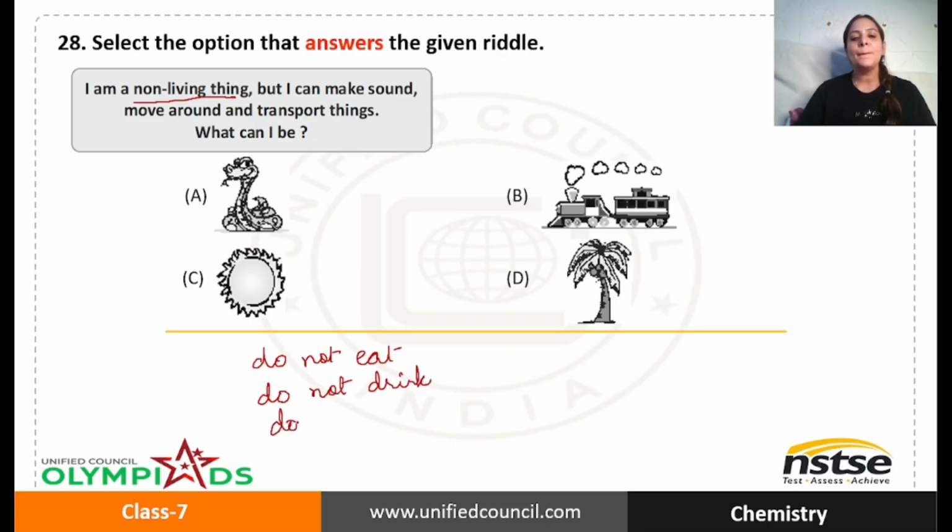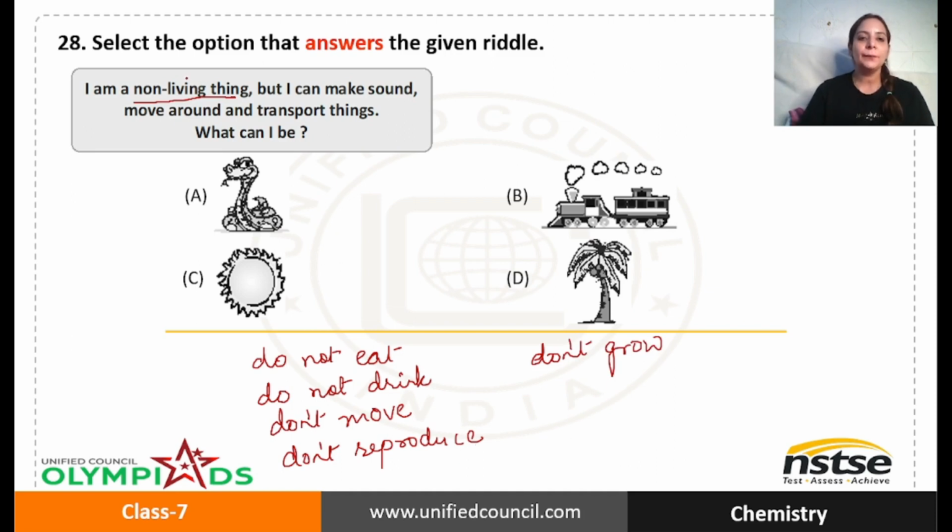They don't move. They cannot move from one place to another. They don't have kids. So we say that they don't reproduce even. What else? They don't grow. That means they can't increase their size. Okay. So these all the things are present in non-living.